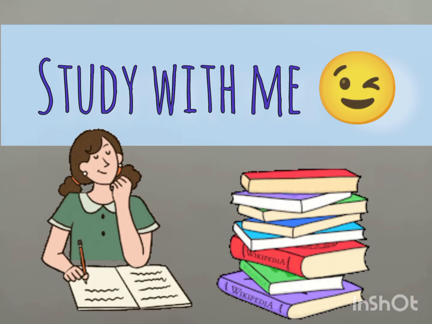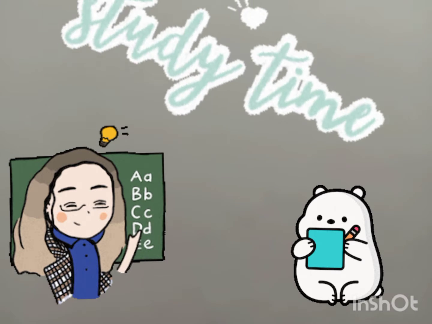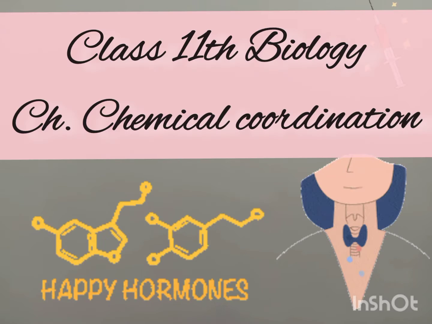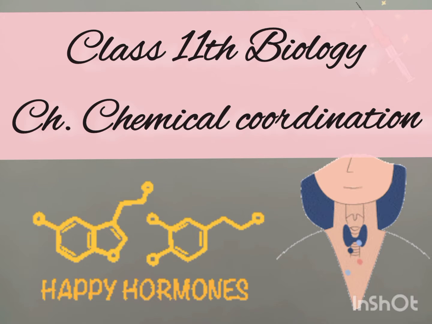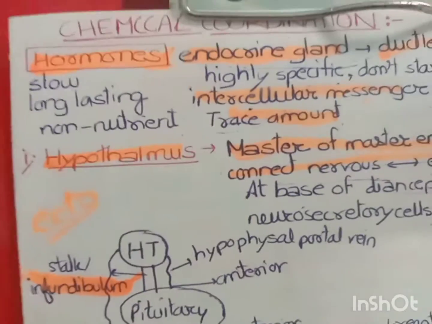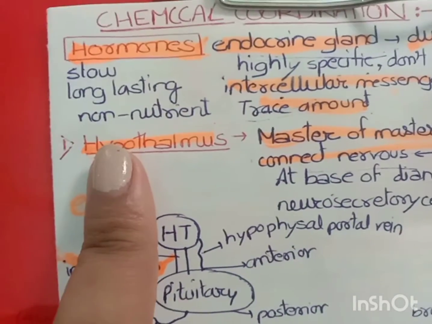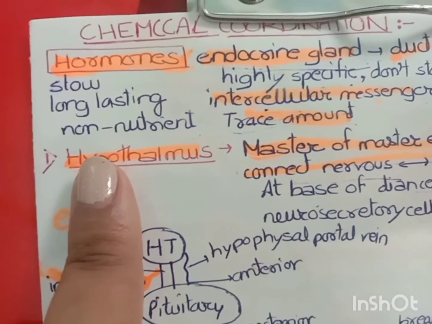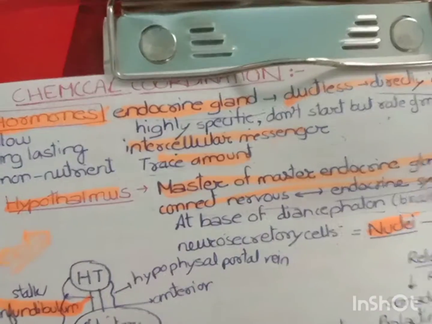So today we are going to start with a new chapter of our class 11 biology, that is chemical coordination. This chapter is all about hormones in the human body. So first of all, let's study what is hormone. See friends, hormones are actually non-nutrient substances which are secreted by the endocrine glands of our body.